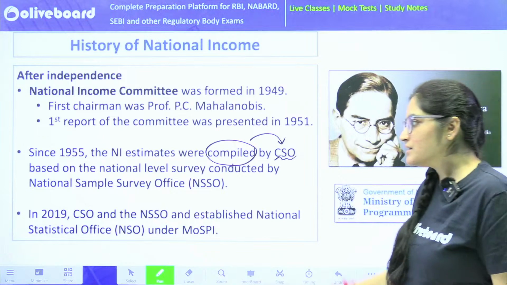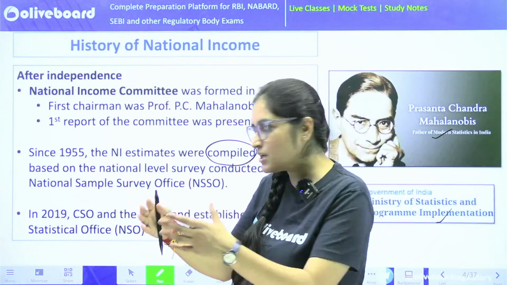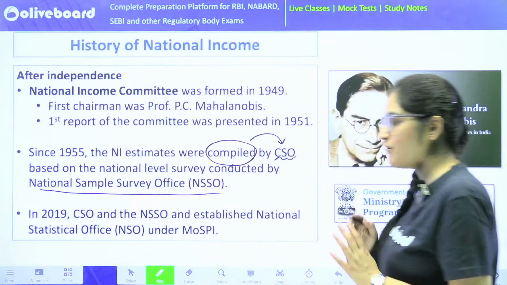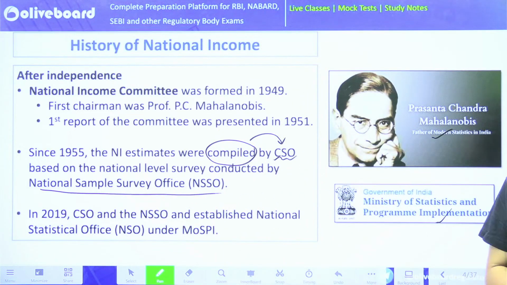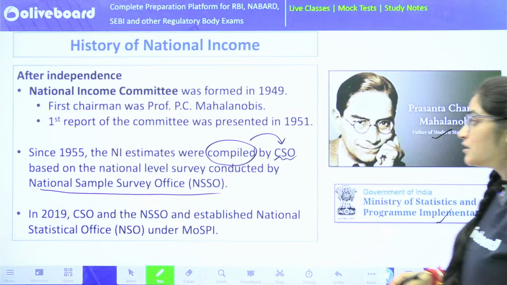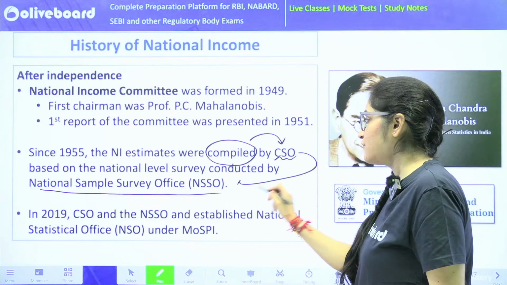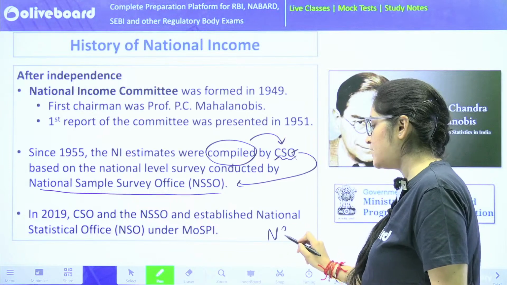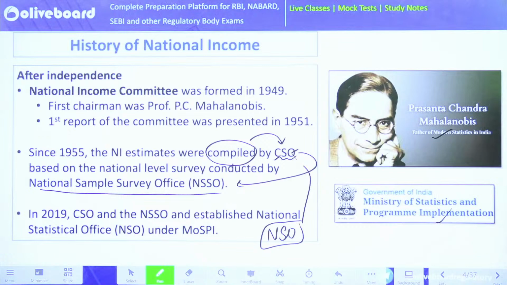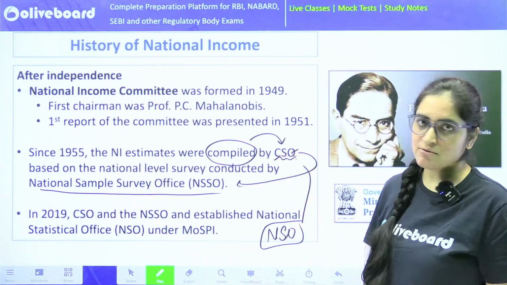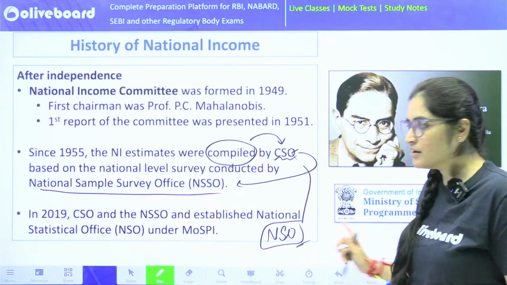And the surveys were conducted by the National Sample Survey Office. This continued till 2018. In 2019, the Government of India merged these two offices and formed a new department, the National Statistical Office, NSO. So now if you ask who does national income accounting, it's done by NSO under MOSPI.